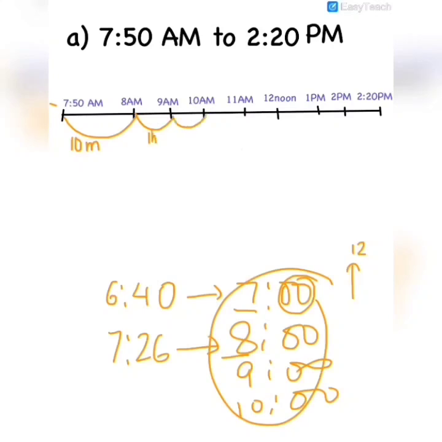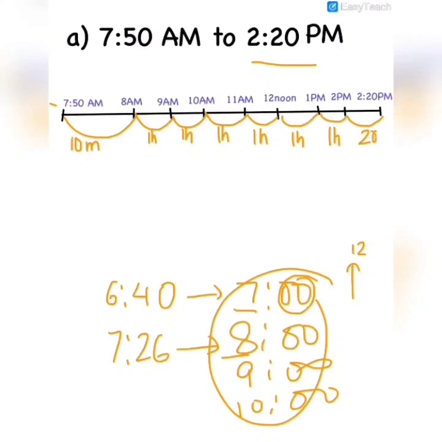Then 9 am to 10 am is 1 hour. 10 am to 11 am is again 1 hour. 11 am to 12 noon is again 1 hour. Then 12 noon to 1 pm is again 1 hour. 1 pm to 2 pm is again 1 hour. And we have to calculate the time till 2:20 pm. So after 2 pm we will directly take 2:20 pm. So between 2 pm and 2:20 pm, how much time will there be?